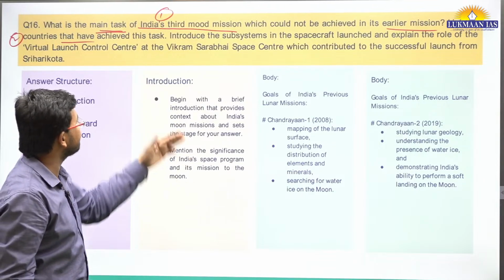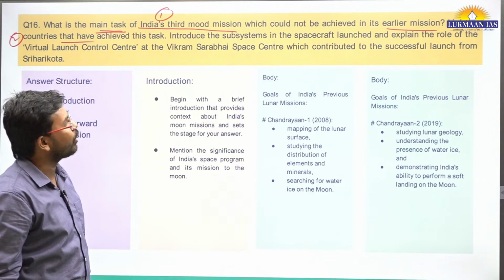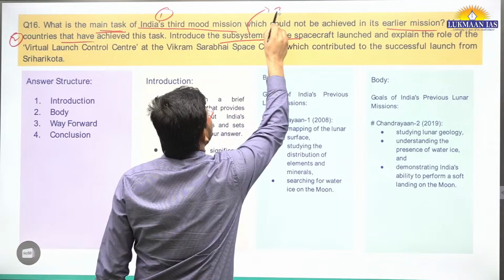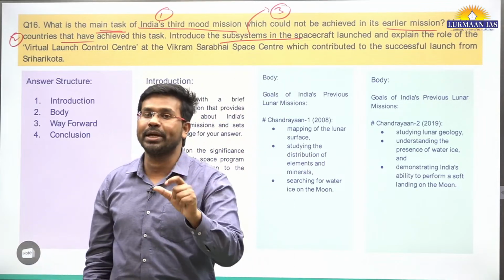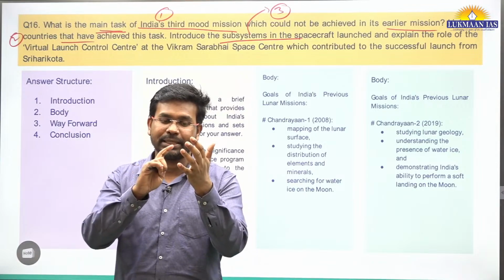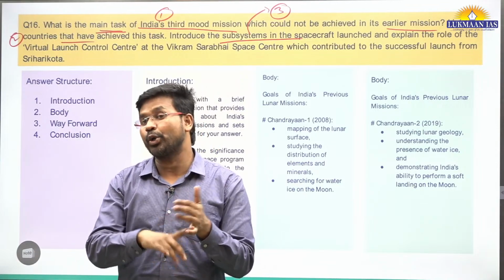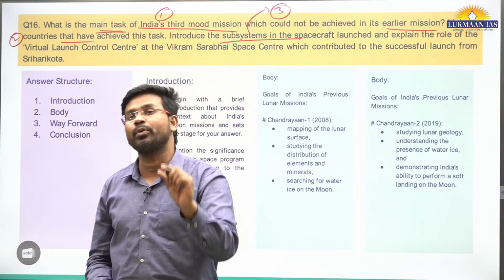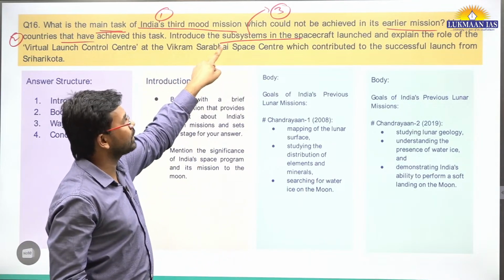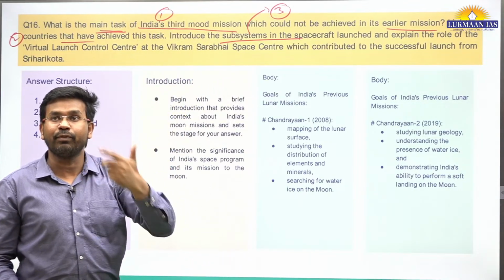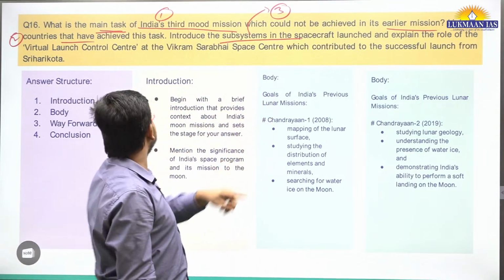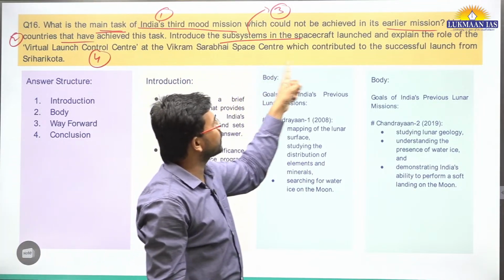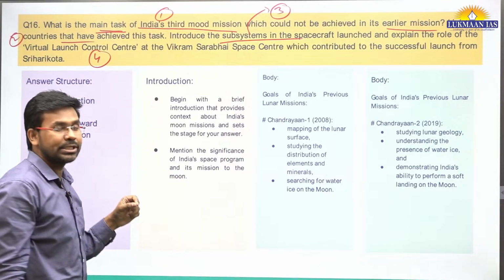The third part of the question says, introduce subsystems in the spacecraft launched. When we talk about subsystems, we are talking about the components in the Chandrayaan-3 mission. We have the propulsion module, we have the lander module, we have the rover module, and in each of these modules we have various sub components also. So we need to introduce them. This is the third part of the question. Then the fourth part of the question is, explain the role of the virtual launch control center at the Vikram Sarabhai Space Center, which contributed to the successful launch from Sriharikota.